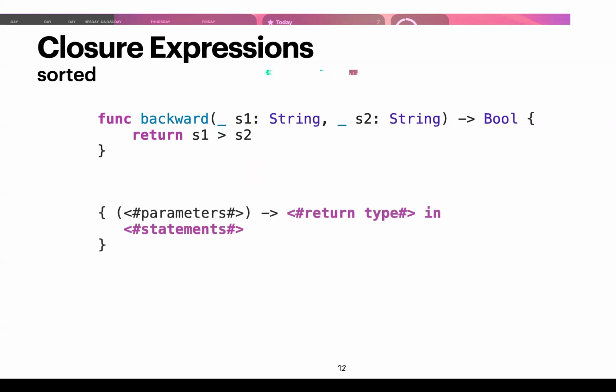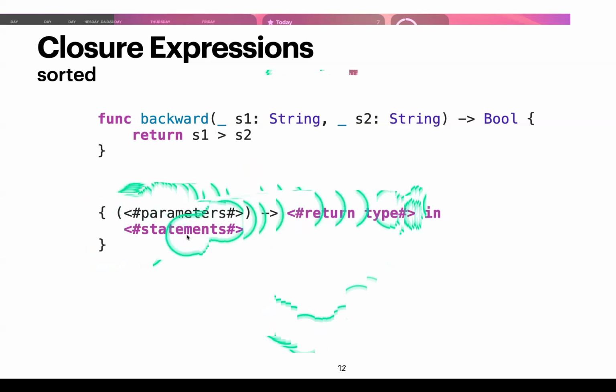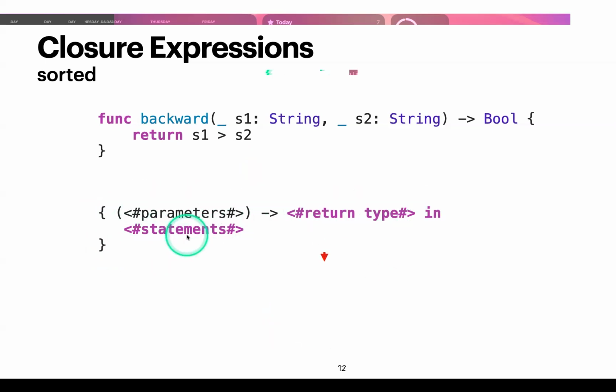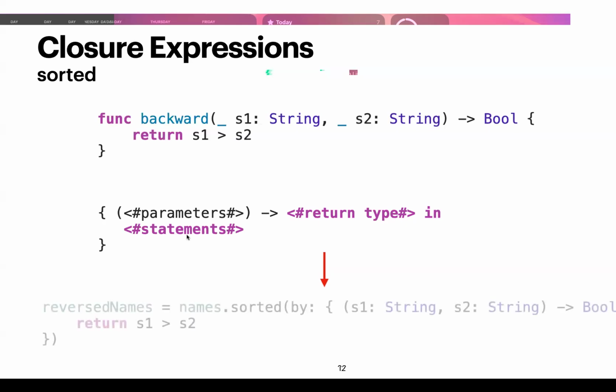Now we could convert this regular function into a closure using this syntax. So we're going to have our curly brackets, and then we're going to have our parentheses. Inside those parentheses are going to be the parameters, our arrow for the return type, and then this in keyword to separate this declaration from the actual function statement itself. So what that looks like in writing this closure syntax is this.